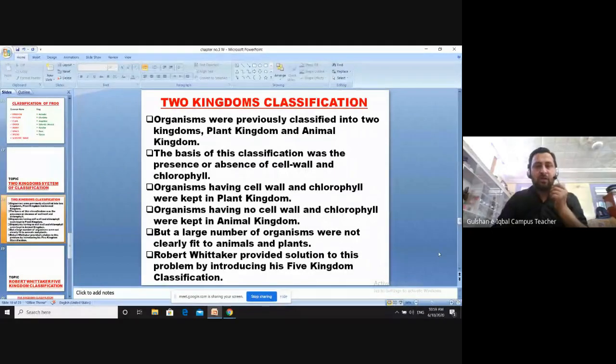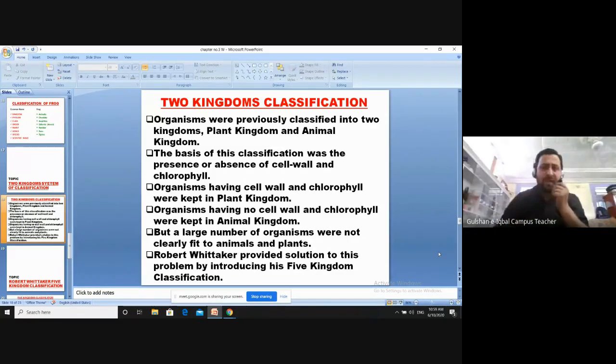So initially we made these two kingdoms. In the plant kingdom, we kept organisms containing cell wall and chlorophyll, and in animals, those which do not contain any cell wall and chlorophyll. So this was the two kingdom classification.